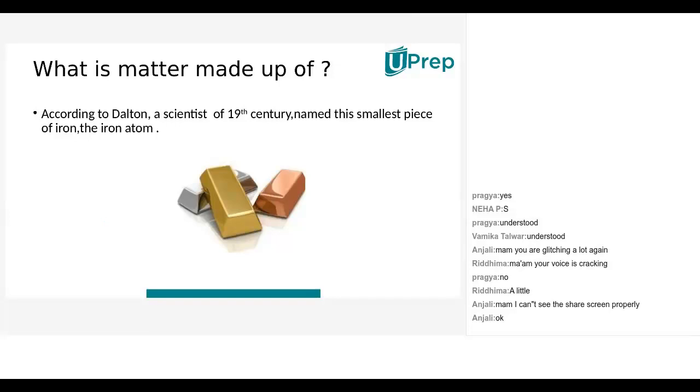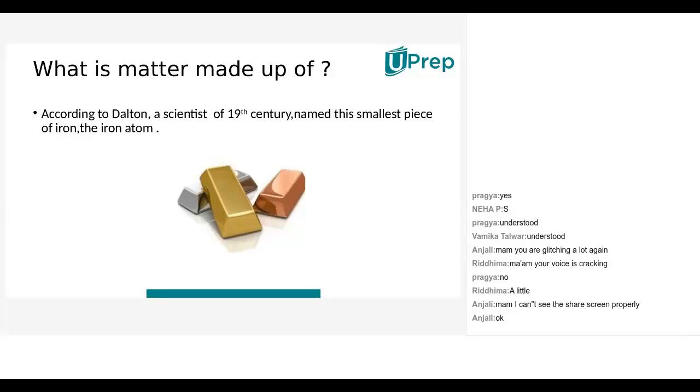According to Dalton, we have gone with the diagnosis, and we are going entirely with biology. Let us go with the chemistry part also. According to John Dalton, the name was given by Democritus in the 18th century. In the 19th century, John Dalton wanted to establish that particular doctrine, and he has given some postulates.